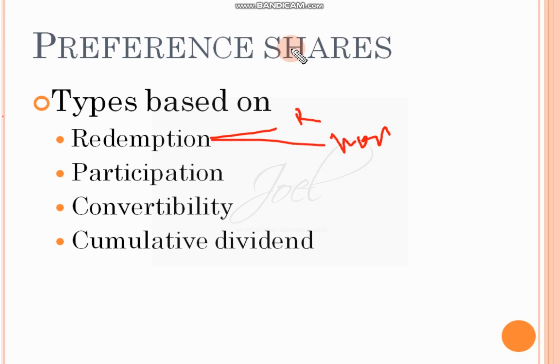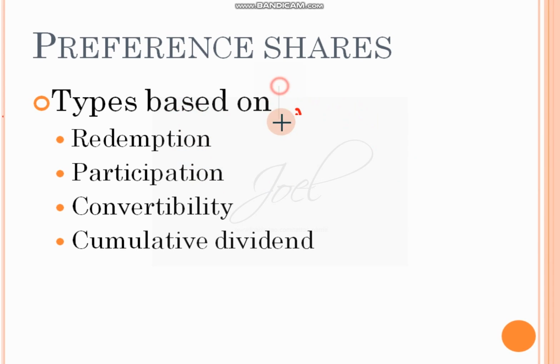After a particular period of time, they are redeemable. You can surrender the security or share certificate and get back your money, whereas you don't have that option in case of non-redeemable preference shares. Redeemable preference shares, after a particular period of time you can redeem them and you can get your money, whereas non-redeemable preference shares you don't have such option.